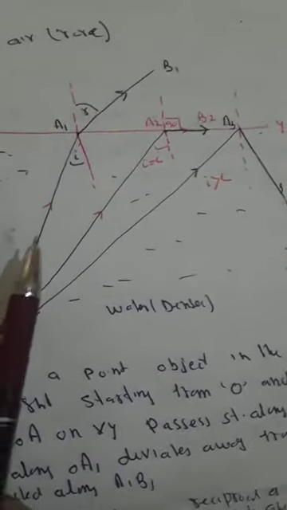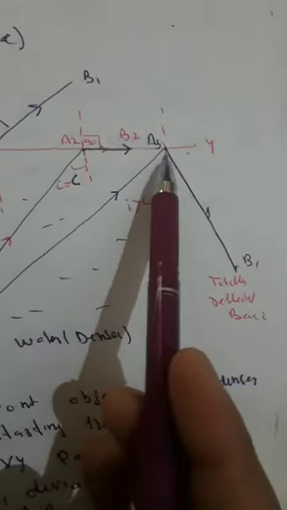When we increase the angle of incidence further, it shows more bending towards the interface. When we go on increasing the angle of incidence, at a particular value of angle of incidence, we call this angle i equal to angle C. At this angle the angle of refraction, that means the refracted ray moves along the interface. When the refracted ray moves along the interface, this angle of refraction becomes 90 degree.